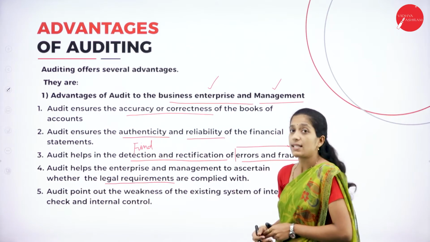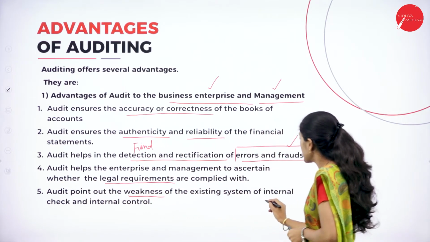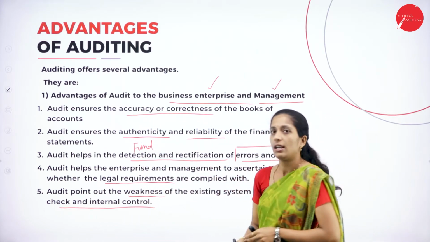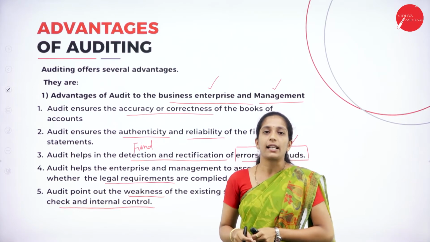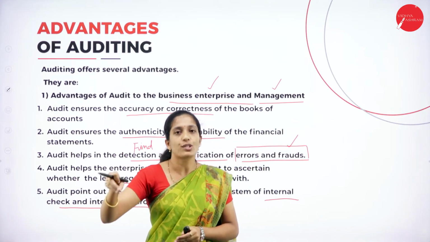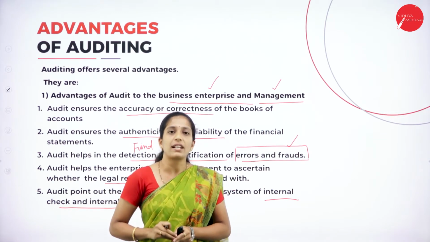And the fifth one is audit points out the weakness of the existing system of internal check and internal control. So, what do you mean by internal check and internal control? Before appointing a person from outside the organization for this auditing process, what will the proprietor do?